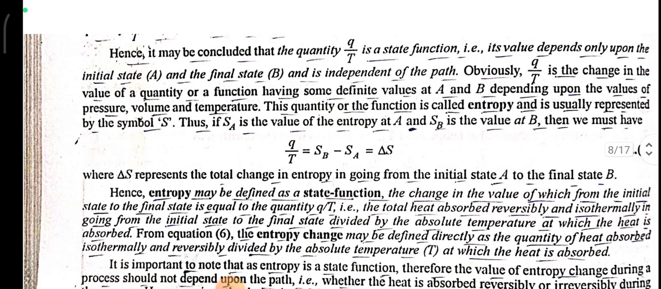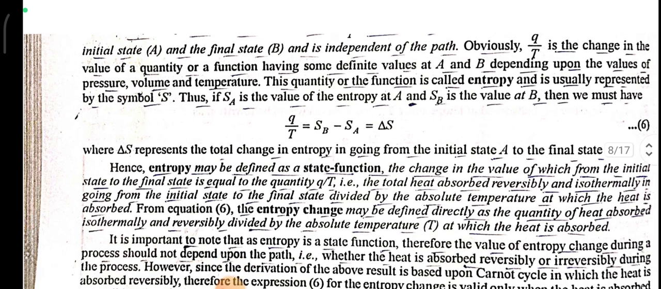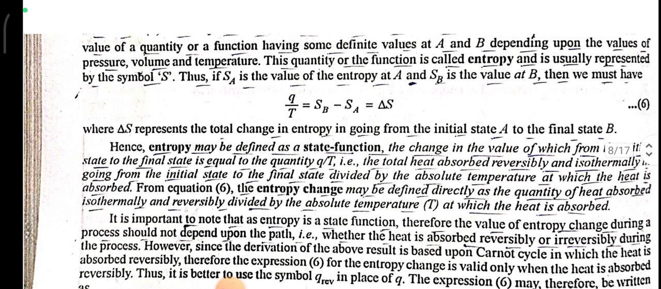Hence, it may be concluded that quantity Q upon T is a state function. Its value depends only upon the initial state A and the final state B and is independent of the path. Obviously, Q upon T is a change in the value of a quantity or a function having some definite value at A and B, depending upon the values of pressure, volume, temperature. This quantity or function is called entropy and is usually represented by the symbol S.